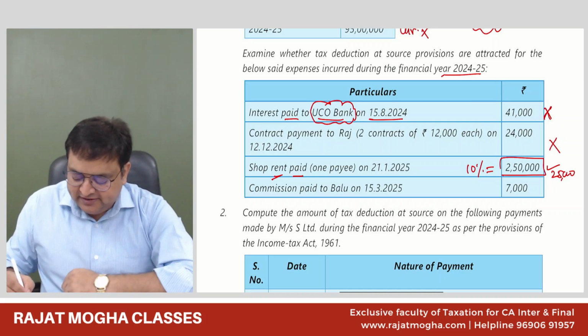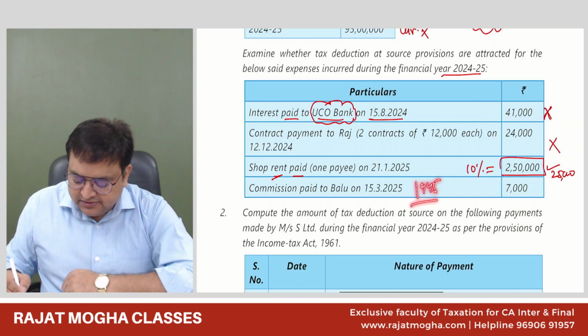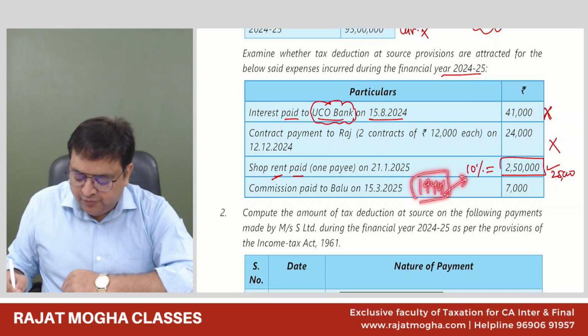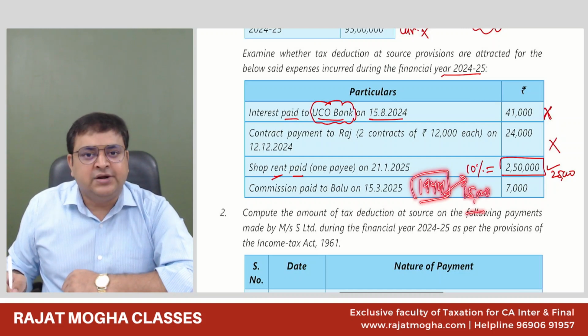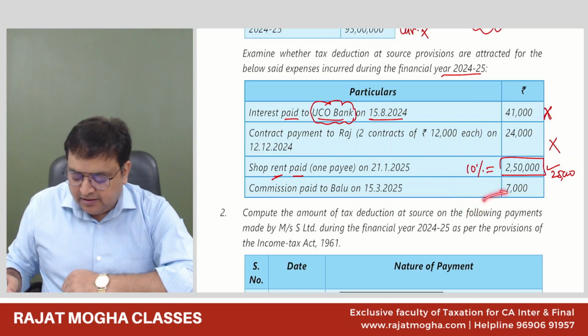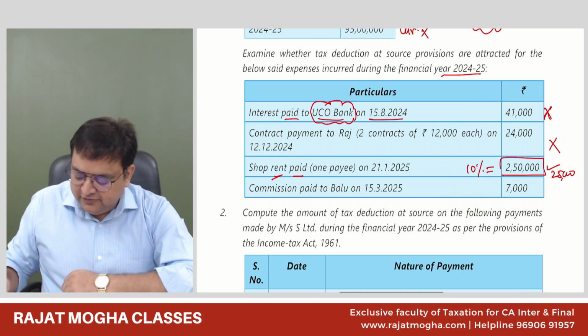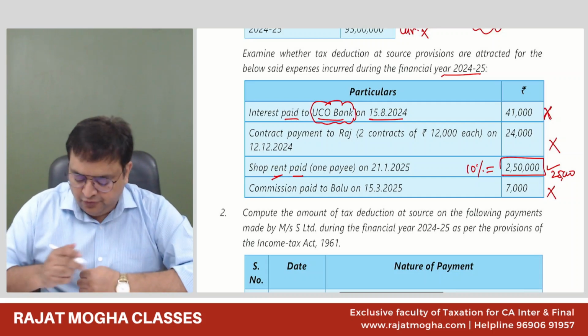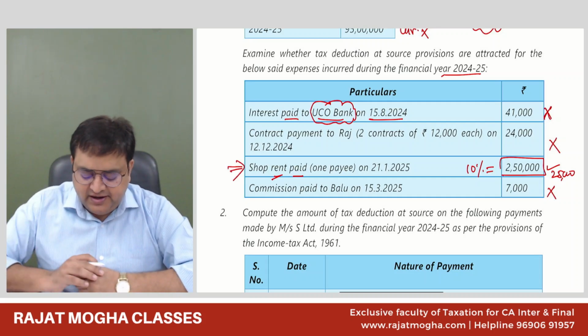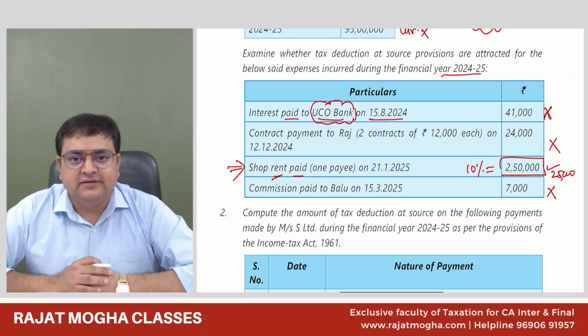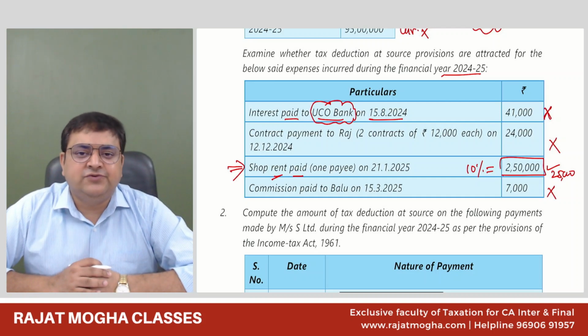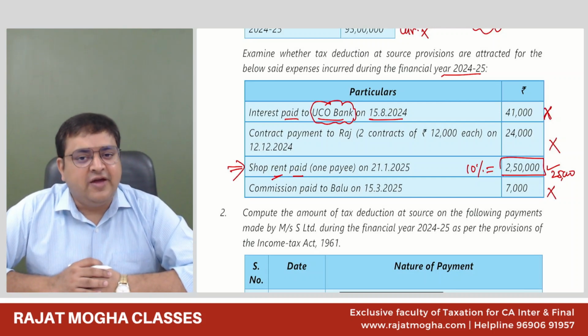194H says that if the amount is more than 15,000 rupees, then you have to deduct the TDS. But here we are paying a commission of 7,000 only. So there would be no TDS over here. So only in this one, there would be a TDS. In the other 3, there would be no TDS. And please remember 194H, what is the rate? Initially, it was 5%, but from 1st October, they have changed it to 2%.